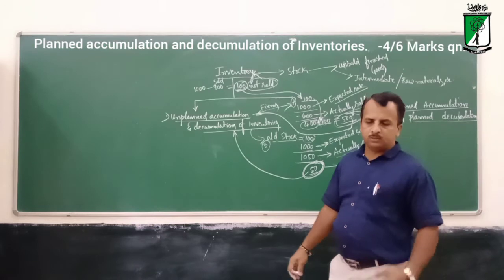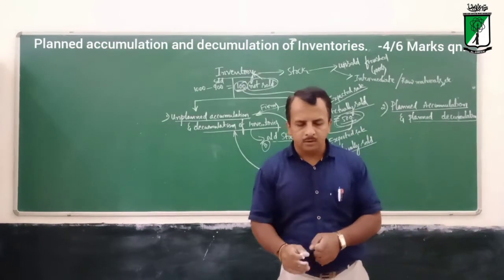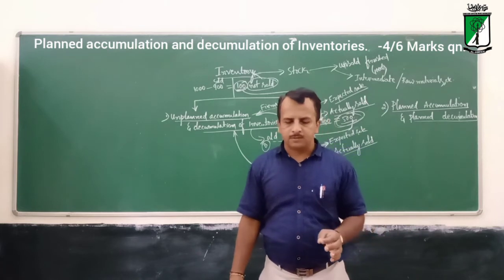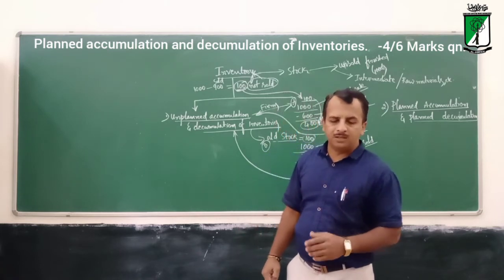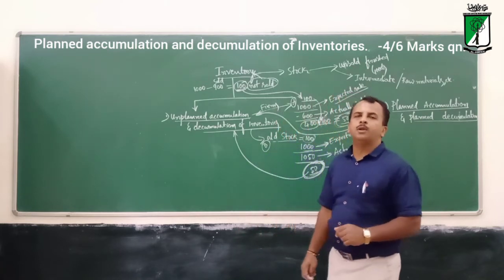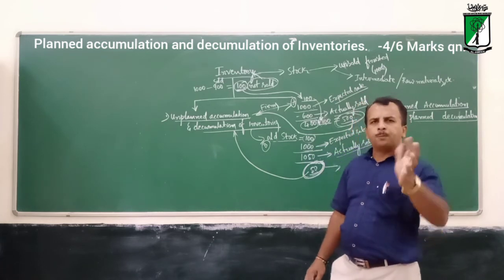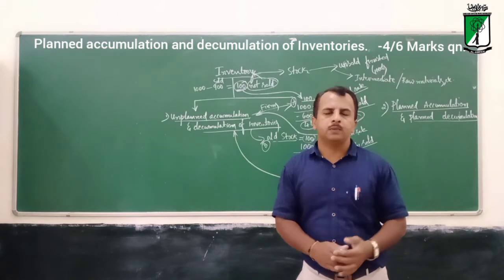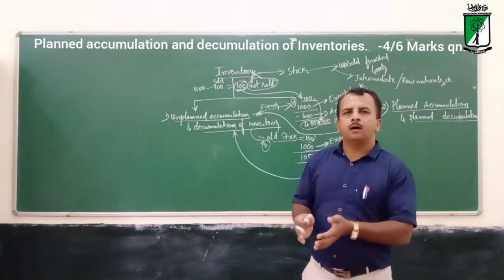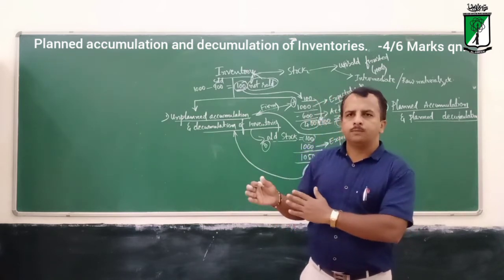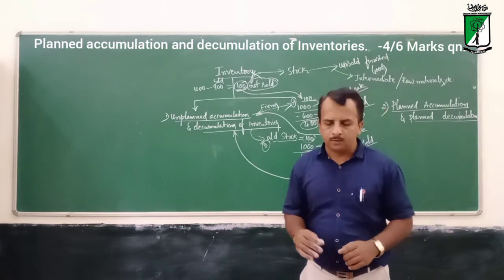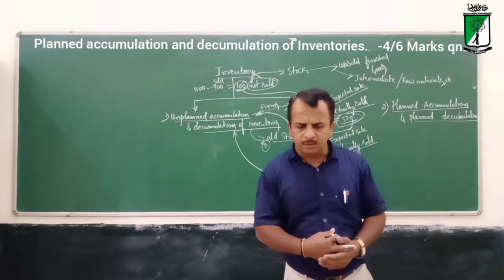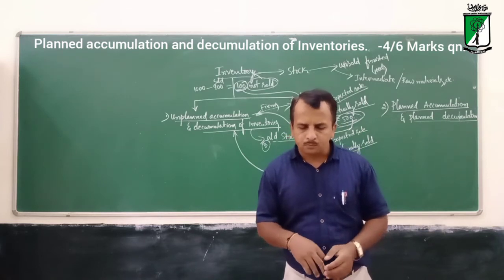Planned accumulation. So let's concentrate. Here, if a firm wants to increase the inventories purposefully, then it is called planned accumulation of inventories. So purposefully they want to increase the stock of the goods or finished goods. So that is called planned accumulation. So let us take one example here.